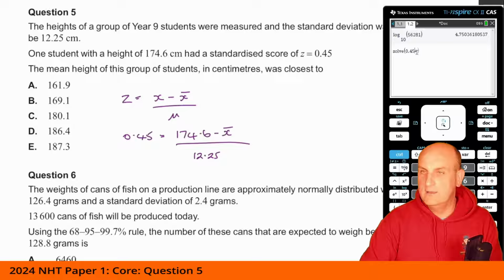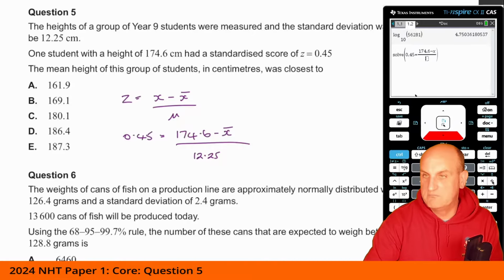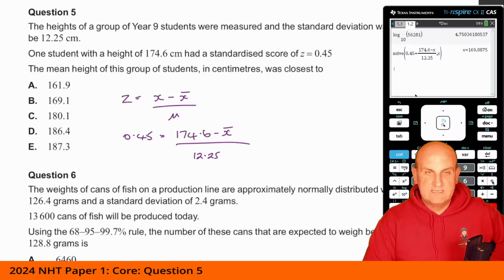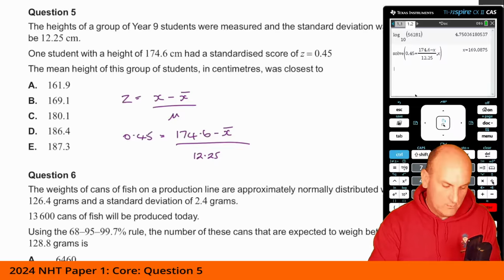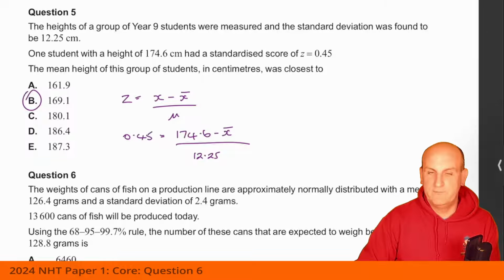Let's go back down to here. Trying to do this on a computer is really quite challenging. 174.6 minus x, 12.25, comma x, and hit enter, and then we get 169.1, which I think is therefore going to give me B as my correct answer. Remember to turn off the CAS.